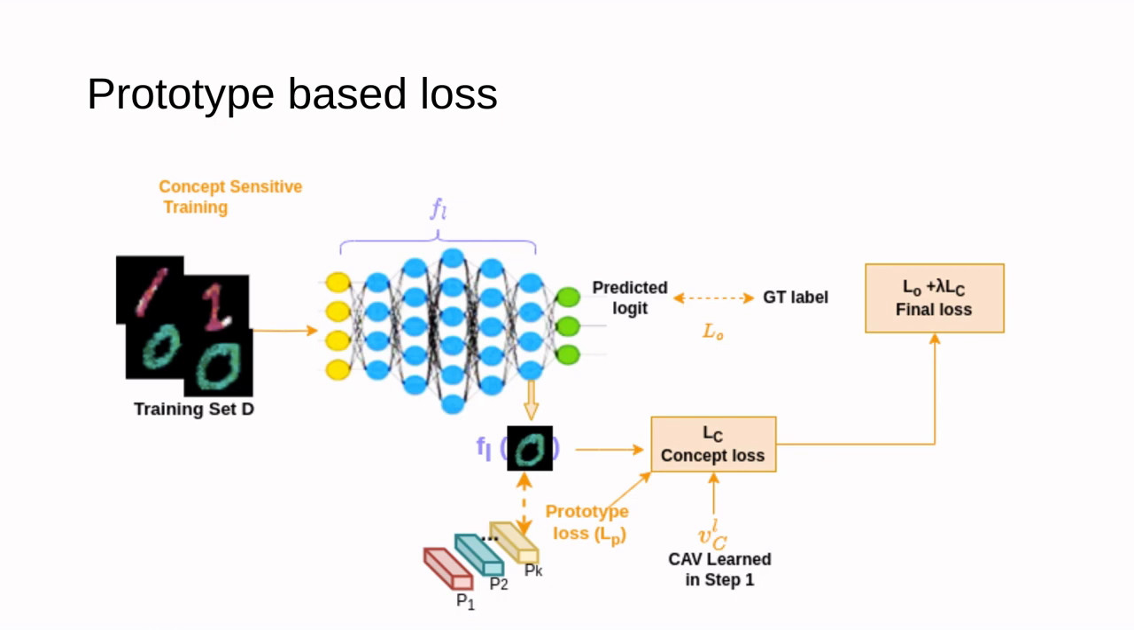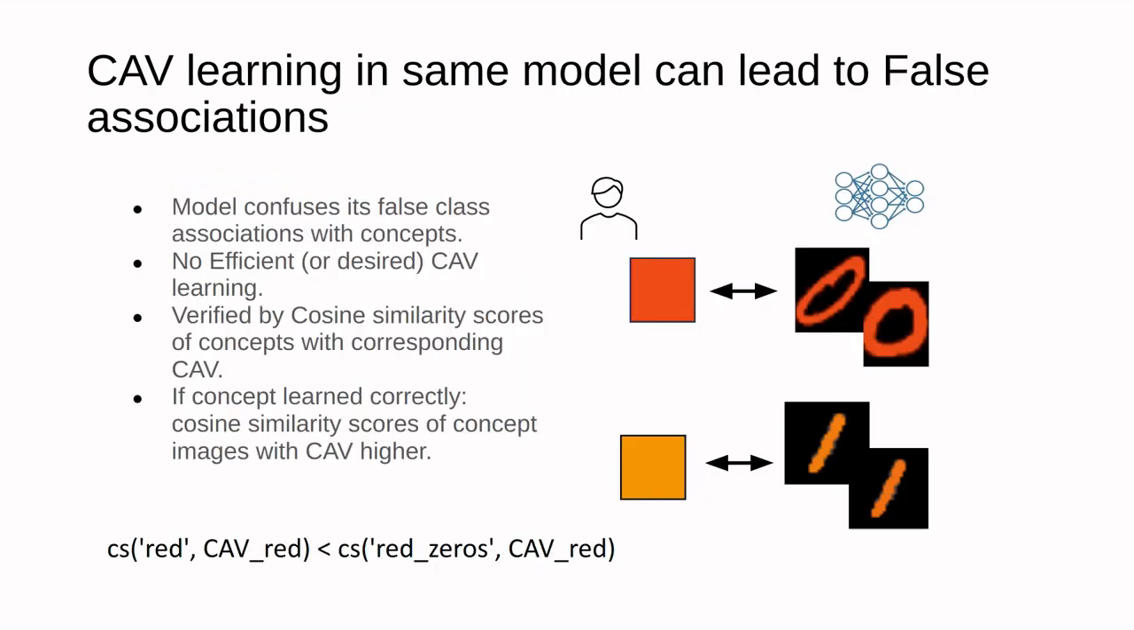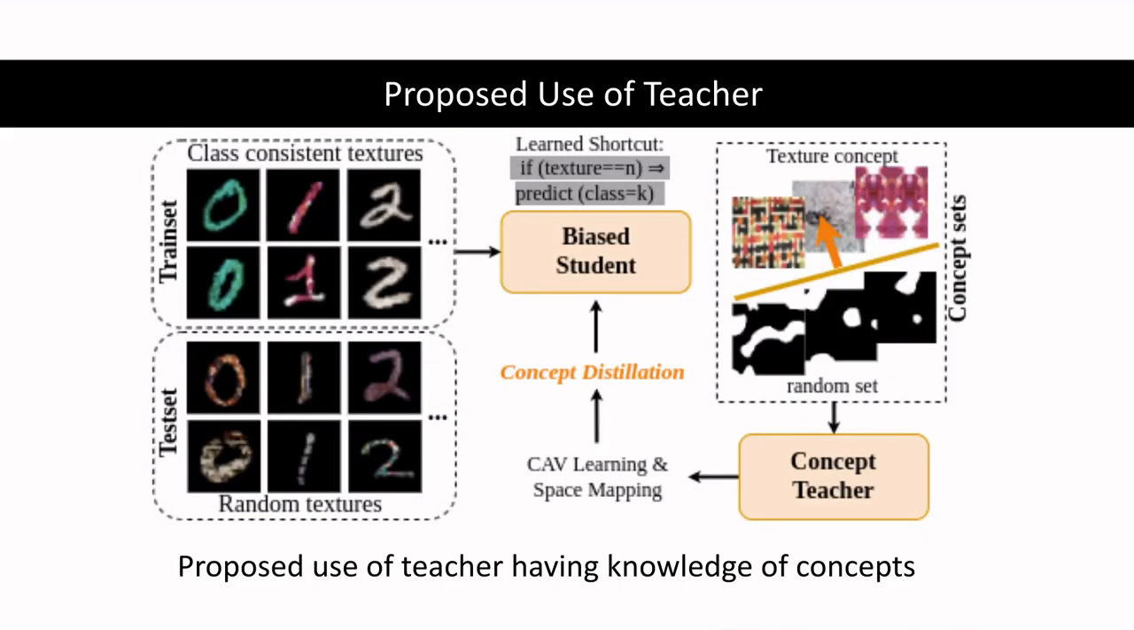CAV learning in the same model can lead to false associations. For example, in the color MNIST dataset, which has a digit in a specific color always in the training set, for example red zeros, orange ones, the model learns to associate the color with the corresponding digit. Now, if CAV learning is done over this biased model, the concept red zeros is closer to CAV red than the red patches concept. To overcome this challenge, we propose to use a teacher model which has knowledge of concepts for CAV learning.